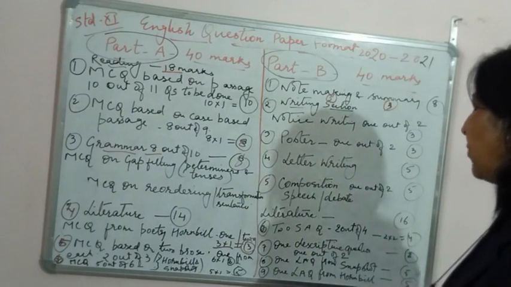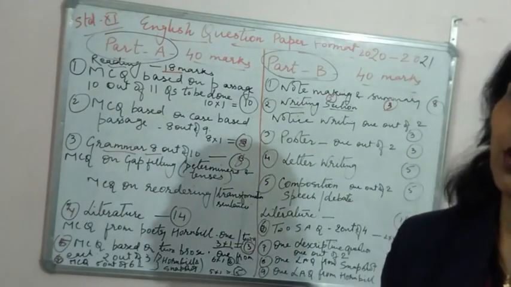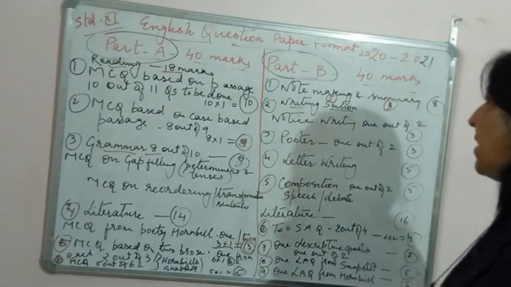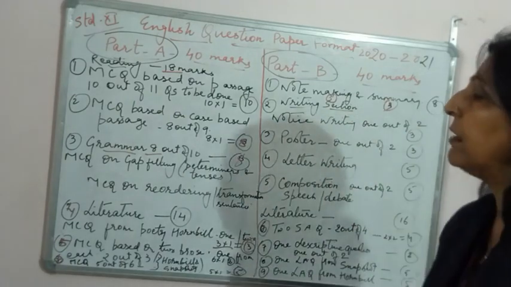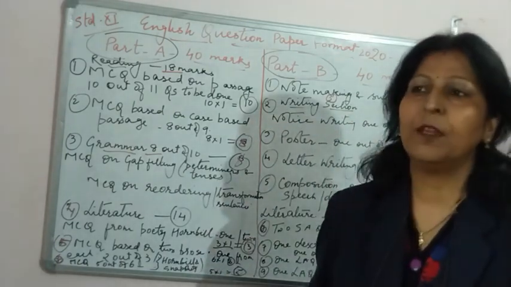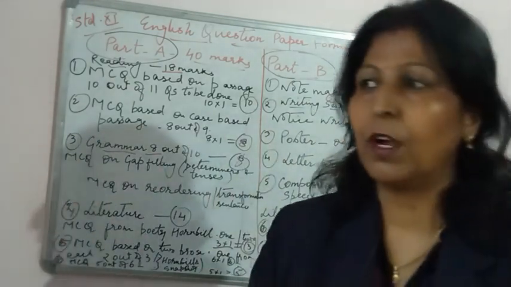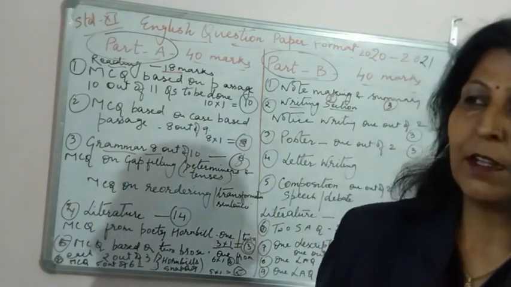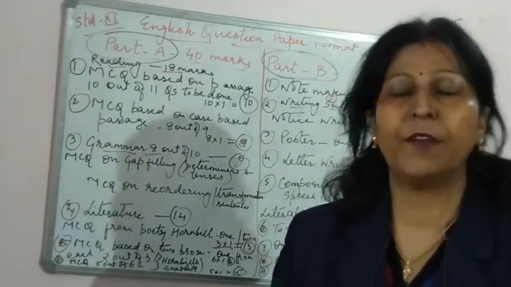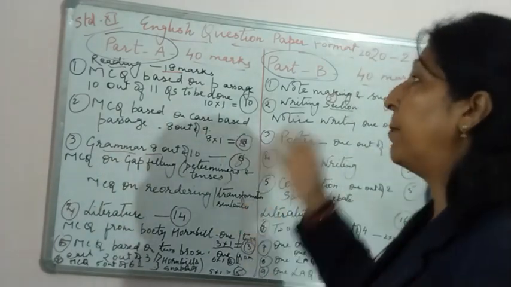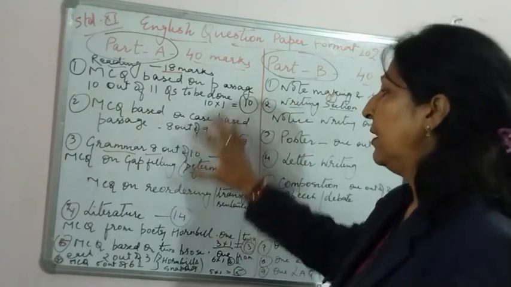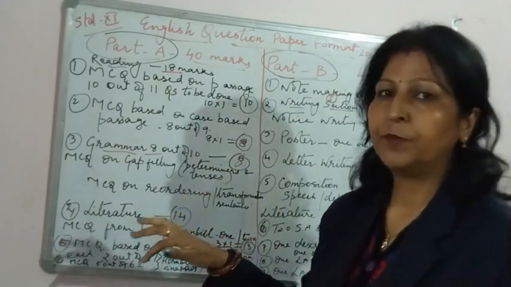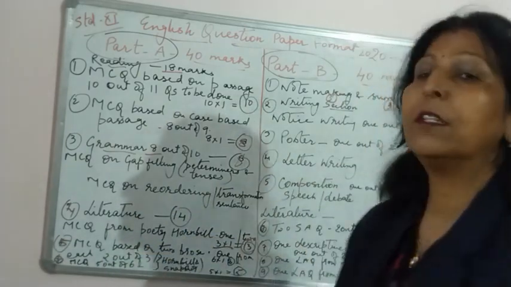And the last we come to long answer type questions from Hornbill, there also there will be 2 questions, you have to do one, that is for 5 marks. So this is the complete format. Okay, it depends on how much portion has been covered in half yearly, that we are going to cover. Okay, in literature, the rest you will get everything. So it completely depends on all the schools everywhere. And annual you will get, but the format will be the same. This same format will remain, and prepare according to this. Okay, so this is the format.